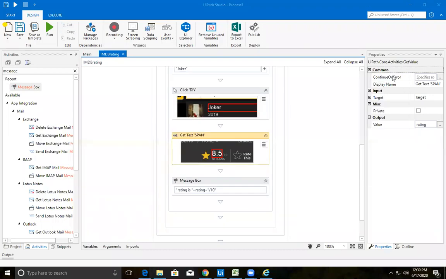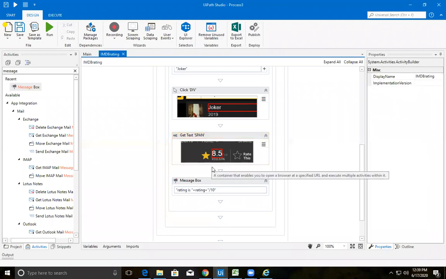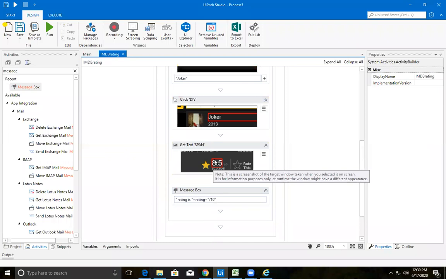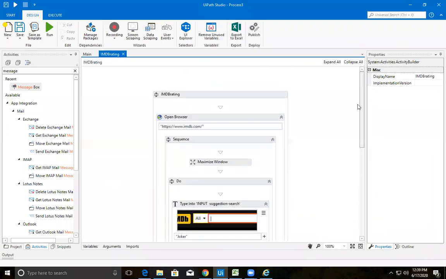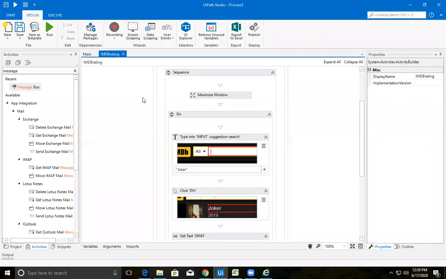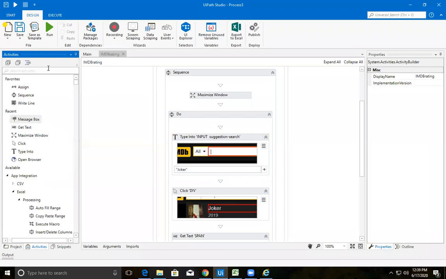Okay, now I have a question: what happens if a user wants to provide the movie name there? Can you tell me what is the activity for accepting a value from the user? Can anybody unmute yourself and let me know what is the activity to accept a value from the user?